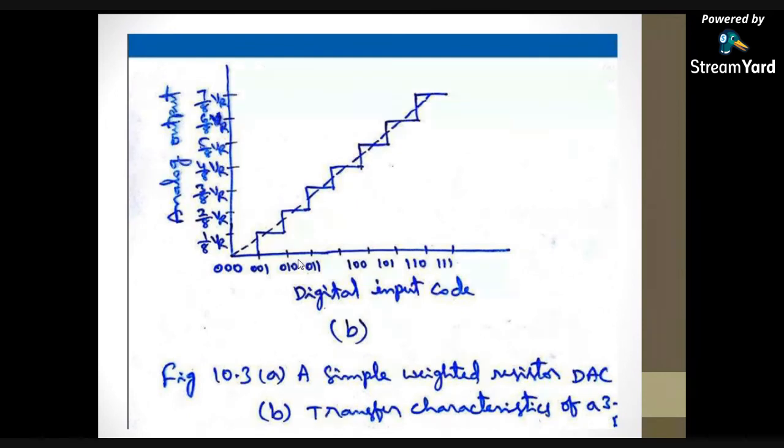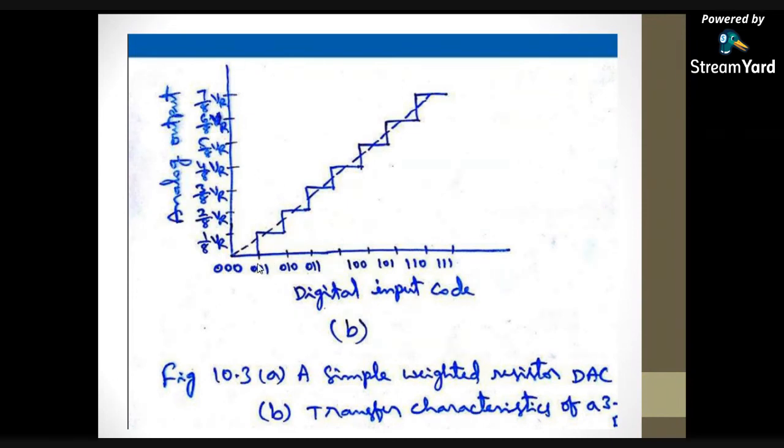V0 = -VR × (RF/R) × (D1/2^1 + D2/2^2 + D3/2^3). As D1 is 0, we get -VR × (RF/R) × (0 + 1/4 + 1/8). 1/4 plus 1/8 is 3/8, and in each case I am considering the feedback resistor equal to the input resistor, that is RF equal to R. So the output is 3/8 into VR.